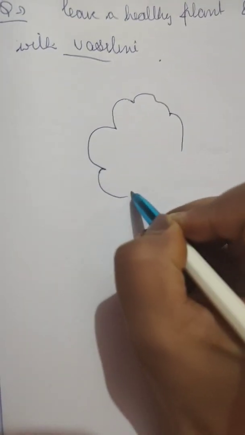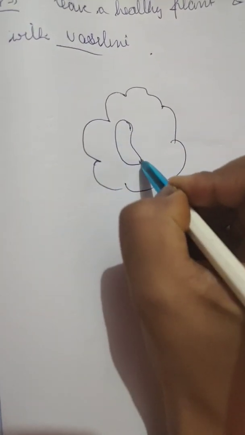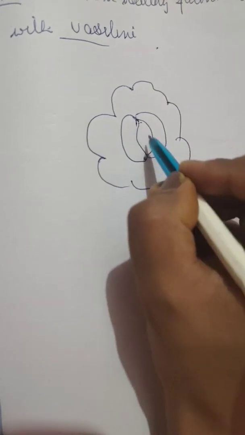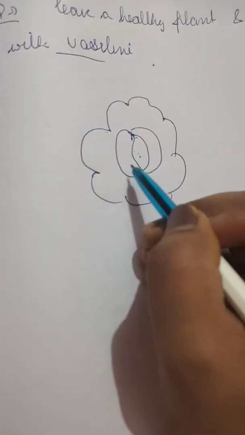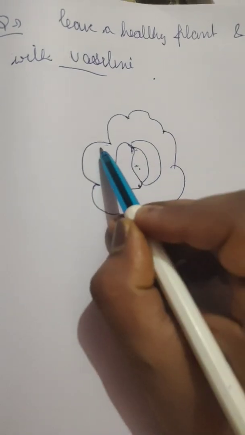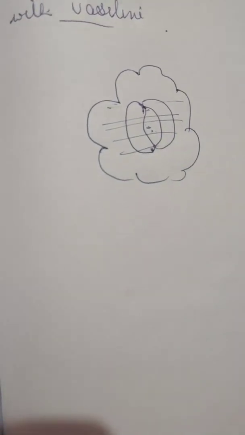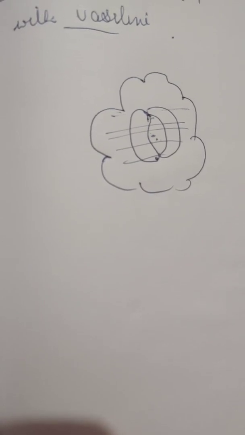So the diagram of stomata is also very important. So, kidney shaped guard cells. When these guard cells become turgid, the stomata pores will open, and when they shrink, the pores will be closed. But if you apply Vaseline on the leaf, what will happen? It will clog the stomatal pores.